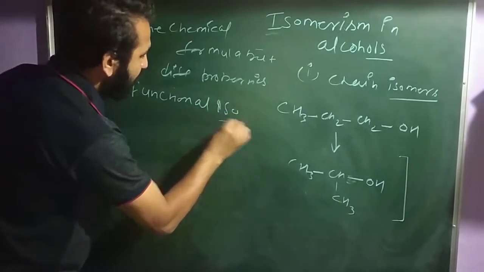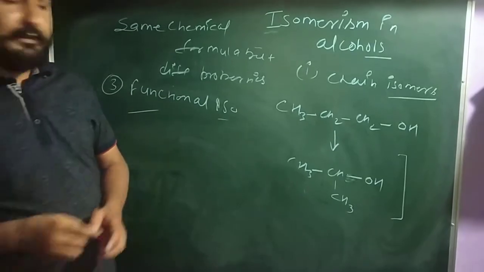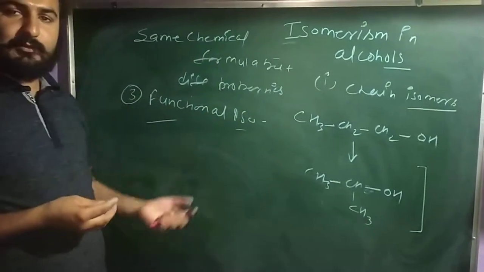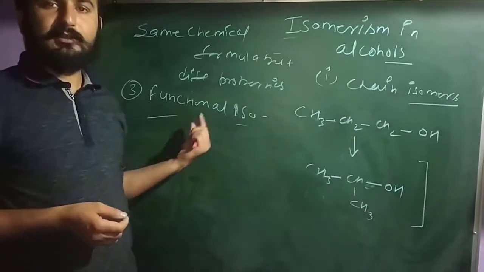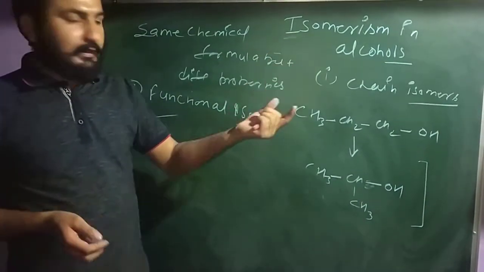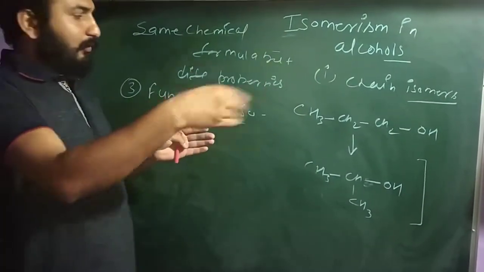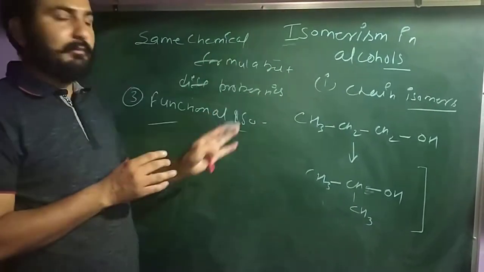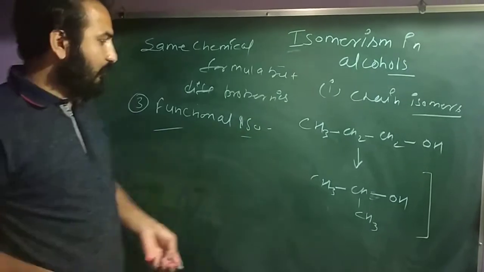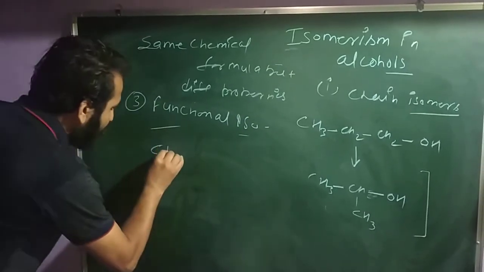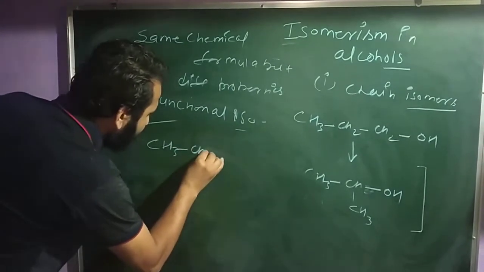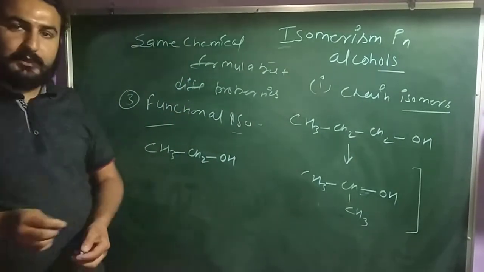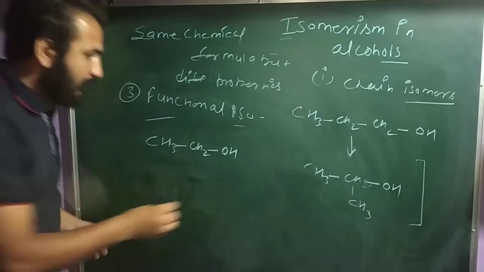Functional isomers have the same chemical formula but a change in the functional group. If you are talking about alcohol, then in the functional isomers you have ether, another compound. So CH3CH2OH is ethanol.